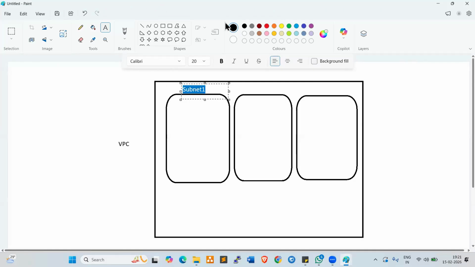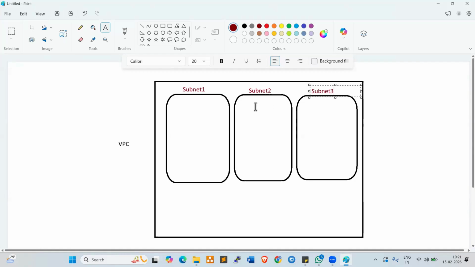These are the subnets, Andy, not zones. Instead of the VPC, we create subnets, right? These are the three subnets: subnet 1, subnet 2 and subnet 3. Three subnets you can create here.